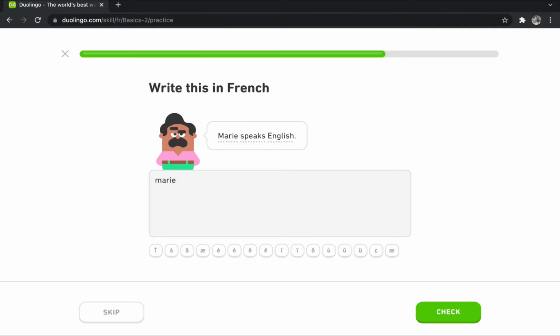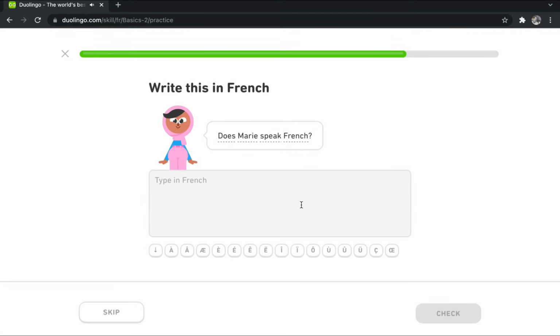Okay, Marie speaks. We have learned at the beginning the verb parle is to speak. So Marie parle anglais. Anglais means English.